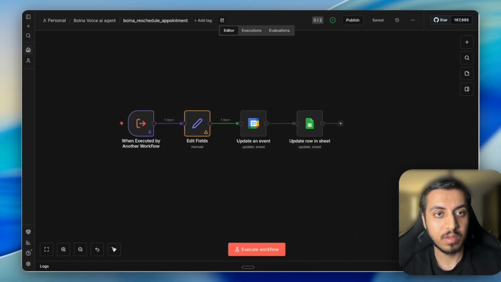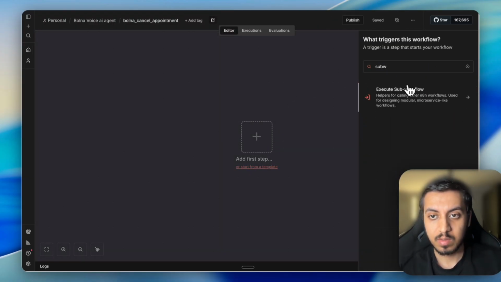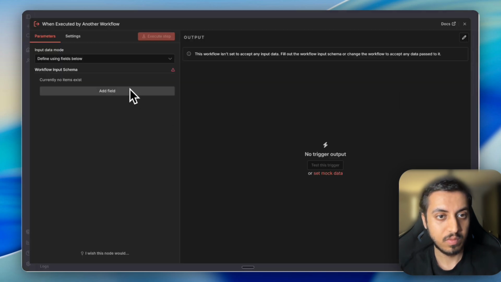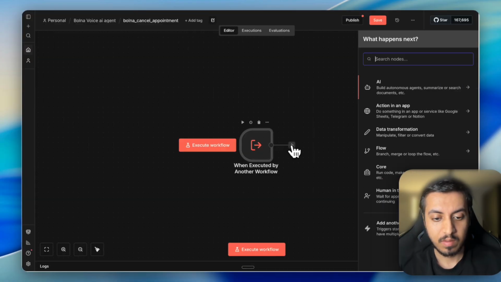Lookup appointment, schedule appointment, cancel appointment, sub workflow, event ID, edit.